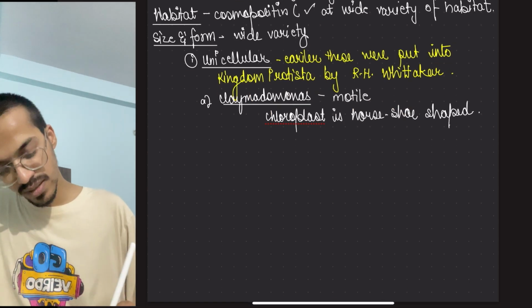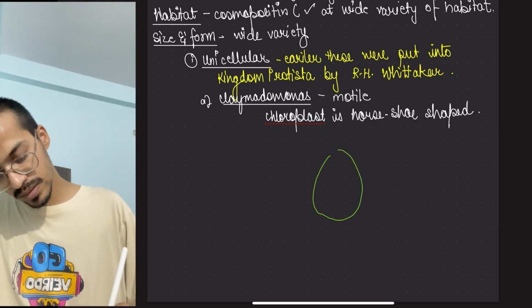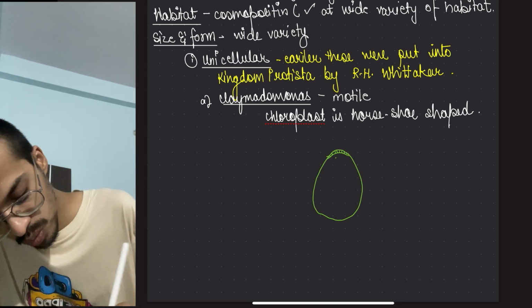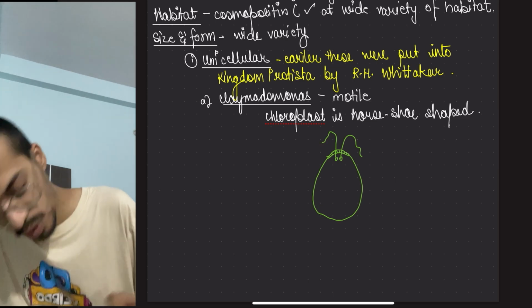So let's just make its diagram like this. There are these two flagella from it.